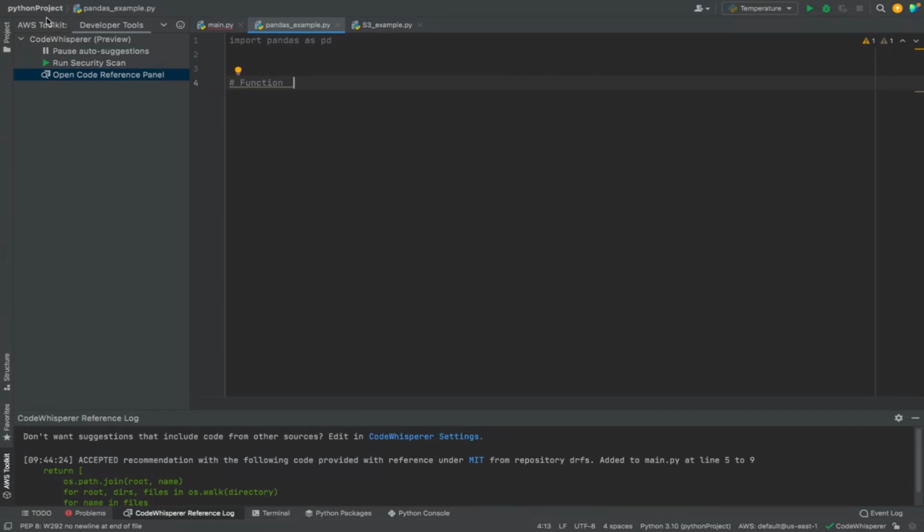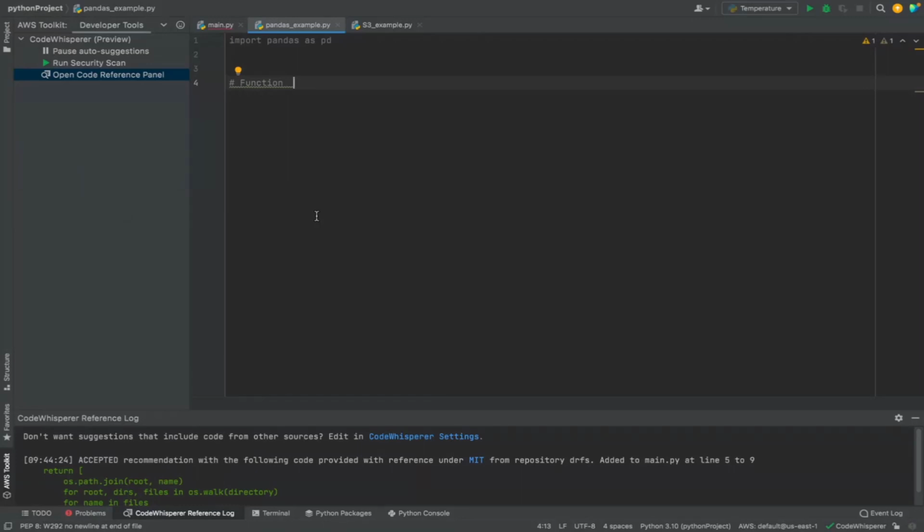I have already installed the CodeWhisperer extension or plugin. CodeWhisperer is available as a part of the AWS Toolkit plugin, right? So I have installed AWS Toolkit and I have enabled CodeWhisperer. Now, what we will do in today's demo is take a look at a few things.